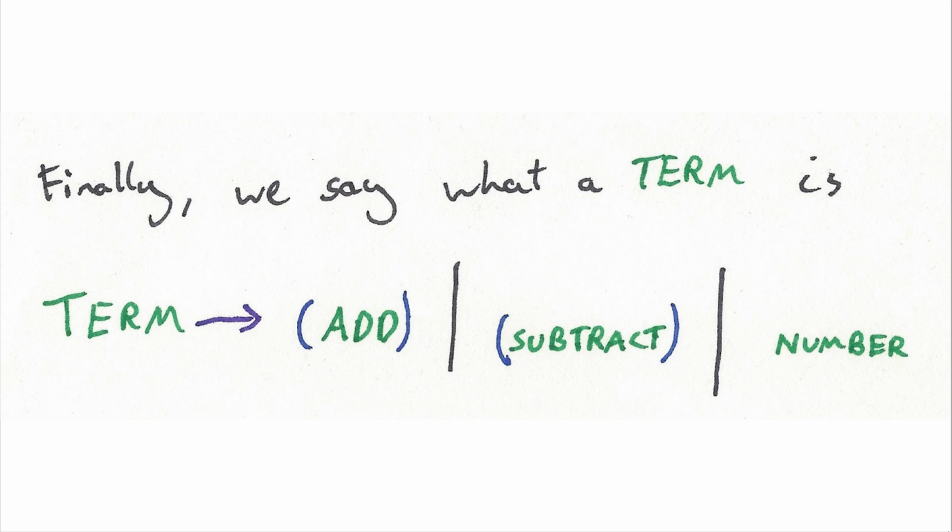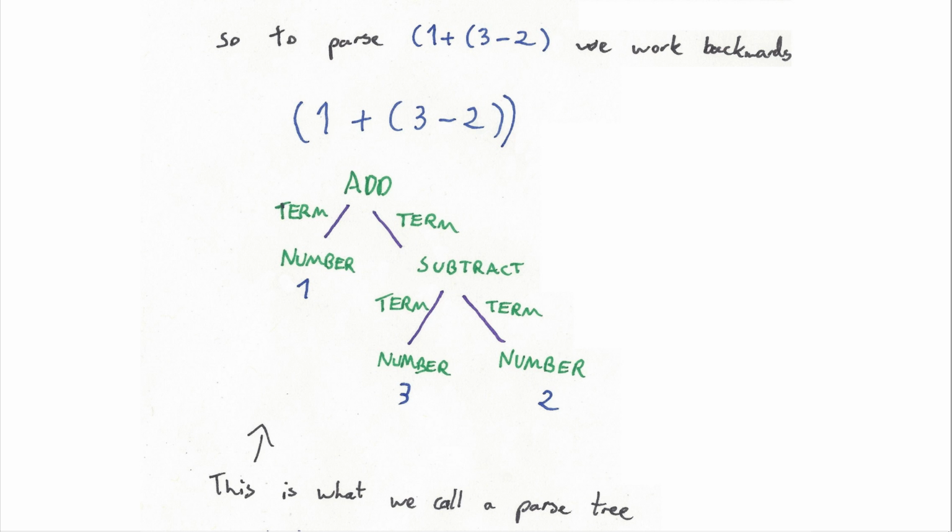So what does that mean? Well, take our original string, the one that's going 1 plus 3 minus 2. How would we break this down using this grammar? So we can see there's parentheses around everything, so it's a term. It's a term that has an add in the middle. That's the top thing, and on the left-hand side of that add is another term, and that has a number, and that number is 1. And on the right-hand side is a term, which is subtract, and that has 2 terms, and that's a number and a number, and you've created a tree. You've kind of broken up that thing there into a parse tree.